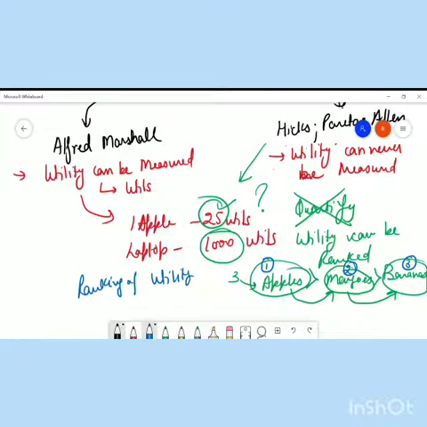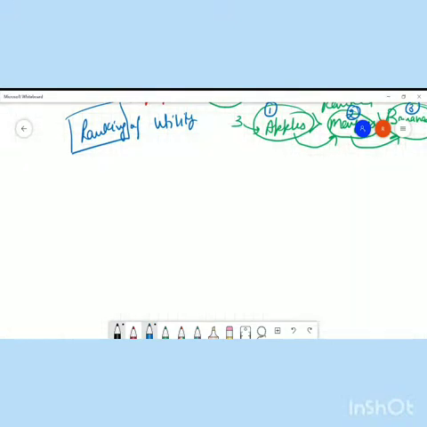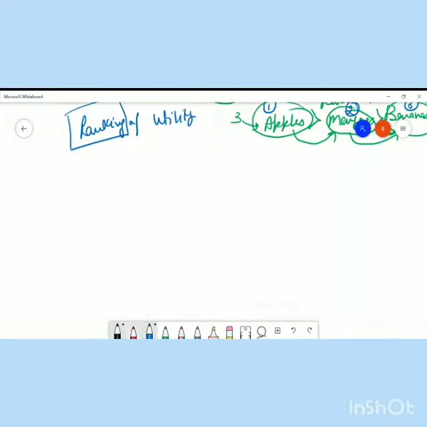मतलब आप quantify नहीं कर सकते हो. You cannot give a number to the utility. Instead, you are just giving ranking to the utility, and this model was very successful, right? So this is the way he criticized Alfred Marshall's model. Now let us understand the model of Alfred Marshall in detail.